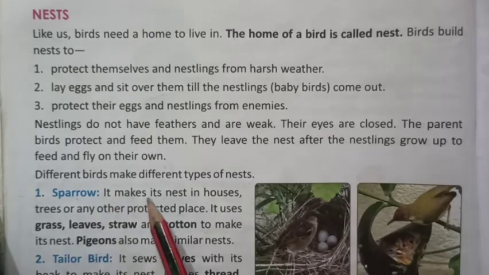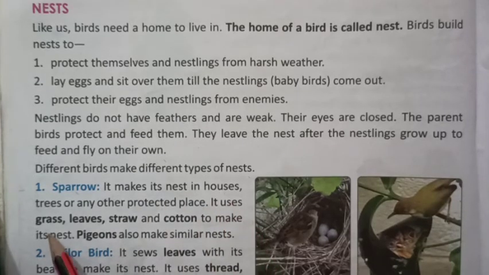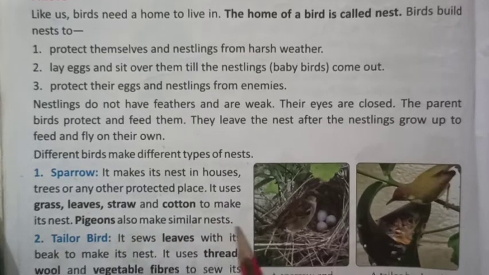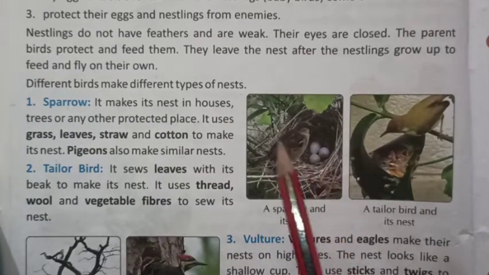Sparrow. It makes its nest in houses, trees, or any other protected place. It uses grass, leaves, straw, and cotton to make its nest. Pigeons also make similar nests. So here you can see the nest of a sparrow.